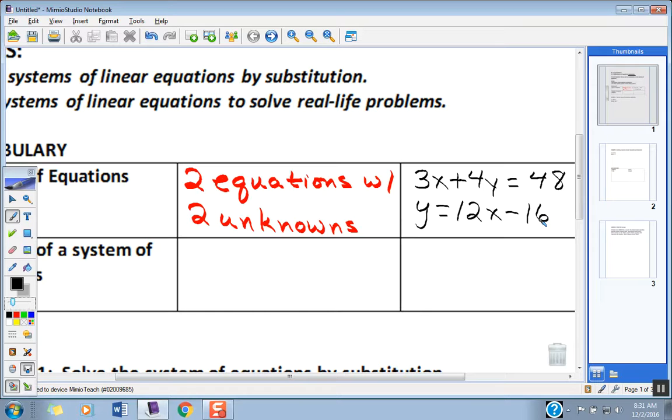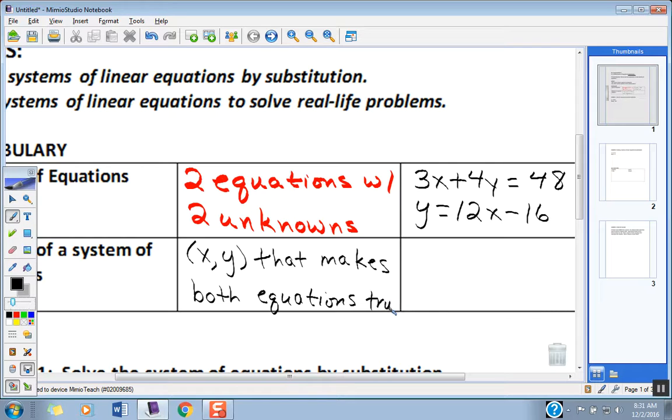So you just want to write down that the solution for any system is going to be an x comma y ordered pair that makes both equations true. Okay? It's going to be the x comma y coordinate that makes both equations true.